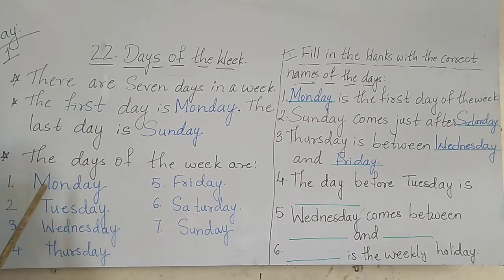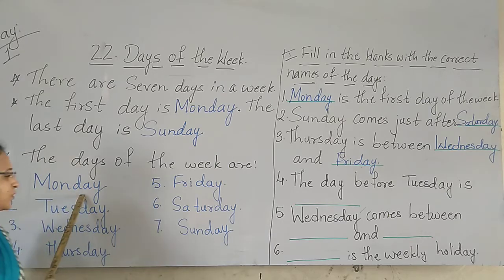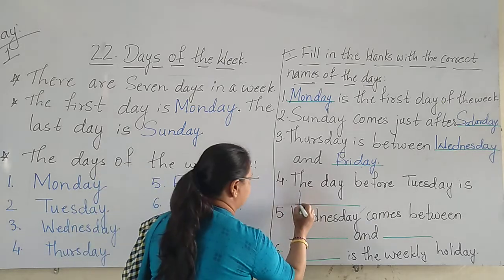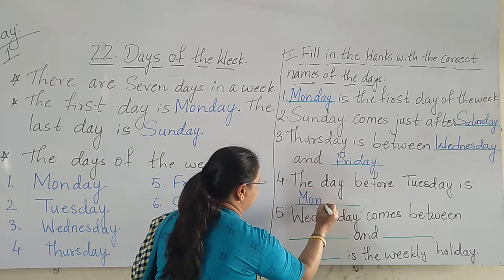Next, the day before Tuesday is. Which day comes before Tuesday? Before means the one earlier. The day before Tuesday. Which day is here? Monday.